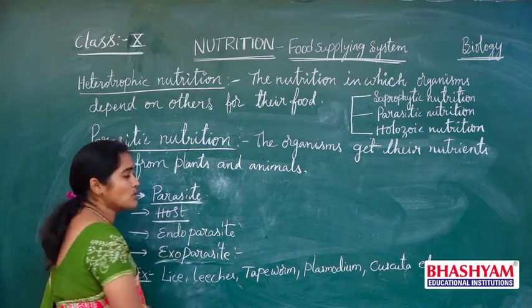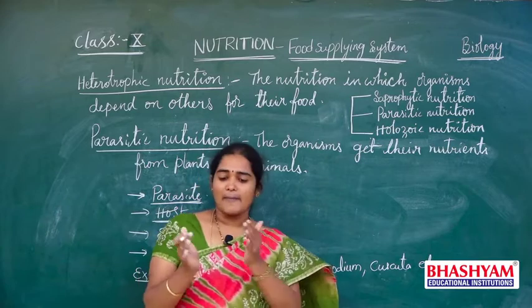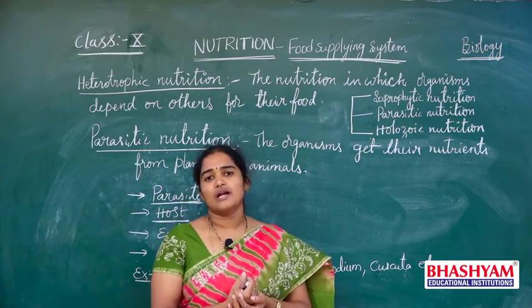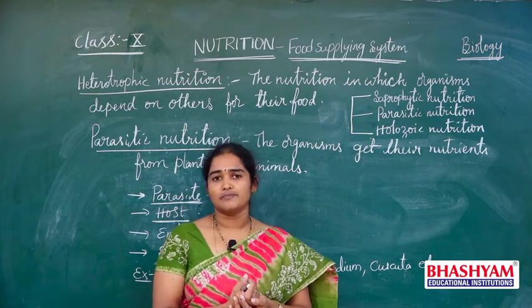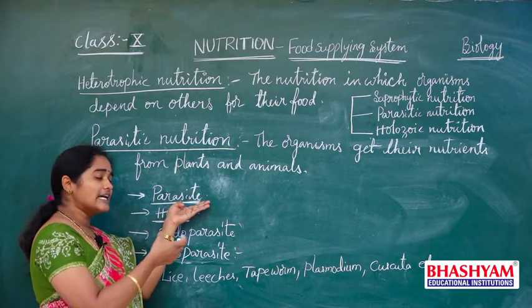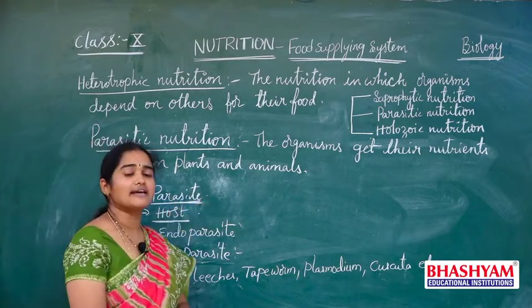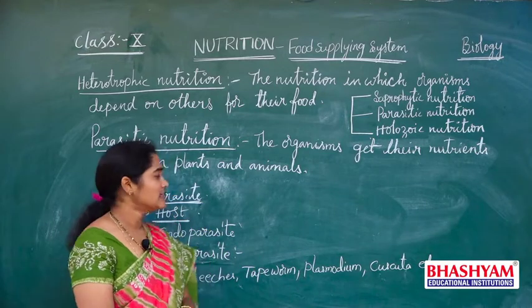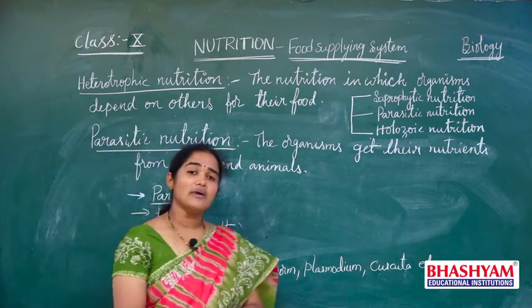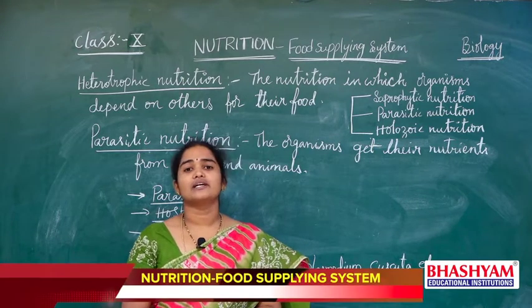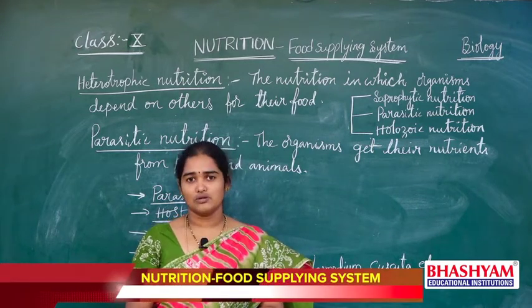The organism on which the parasite lives is called the host organism. In this type of nutrition, the parasite gets all the nutrients essential for its survival. In this process, the parasite may cause some diseases or may even lead to the death of the host organism.